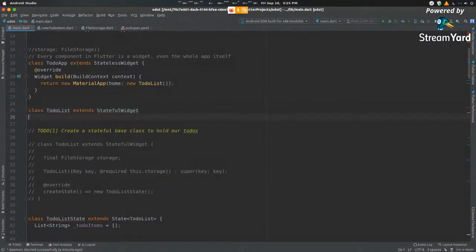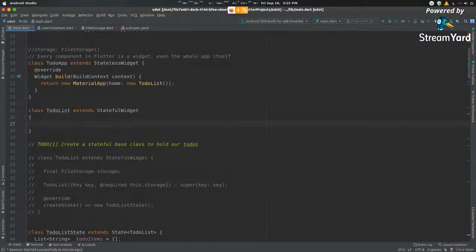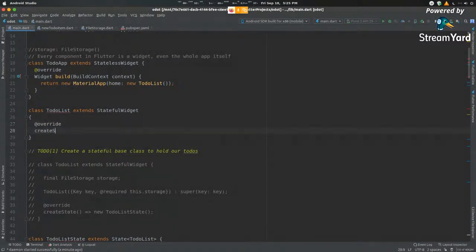Now inside our stateful widget, as of now, we do not have any component that it will display. So let us just use the basic override function to create a basic state. So we use the basic function of create state, and we need to create a new to-do list state.